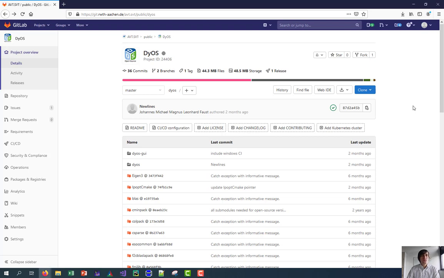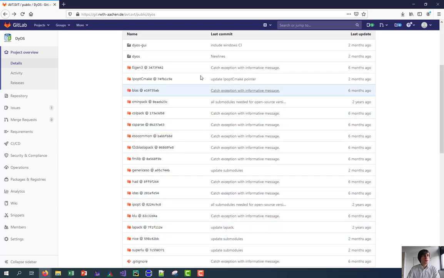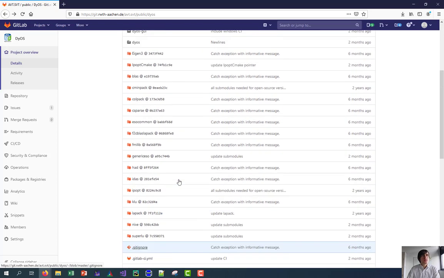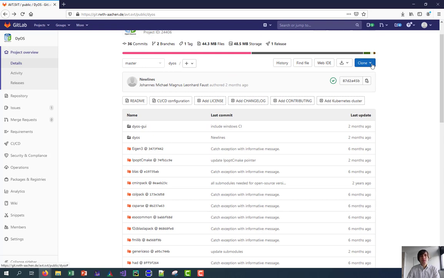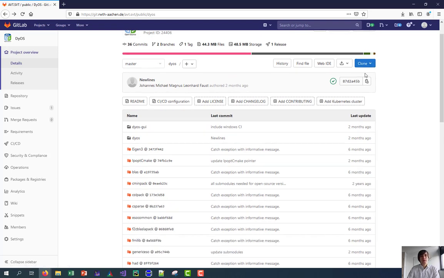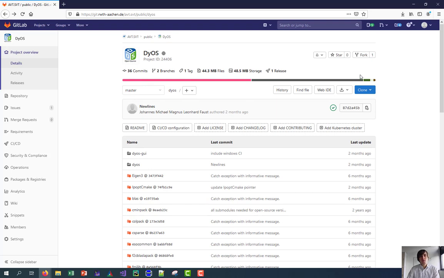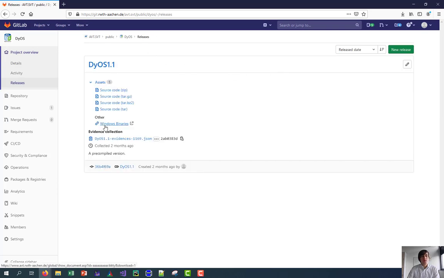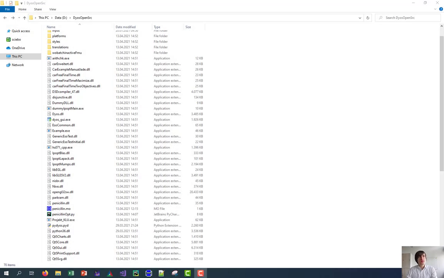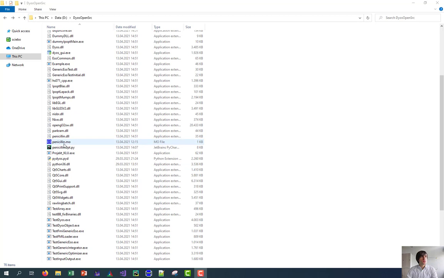As I mentioned, the software is open source available. We provide the code together with the required packages on our Git page. You can clone the code, run CMake, and compile it with your compiler. If you're on Linux and Mac OS, I assume that you can do it. And for convenience, we have also provided a release with Windows binaries. You can click on these and download them. After downloading and extracting, you find all those different libraries and executables here. We also see the penicillin example we have just covered.